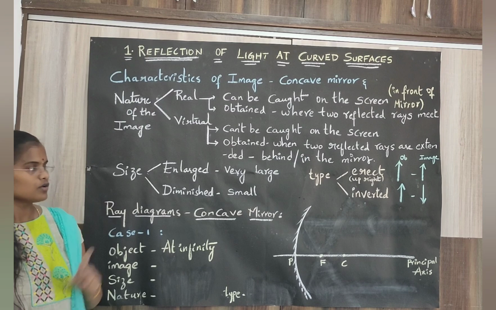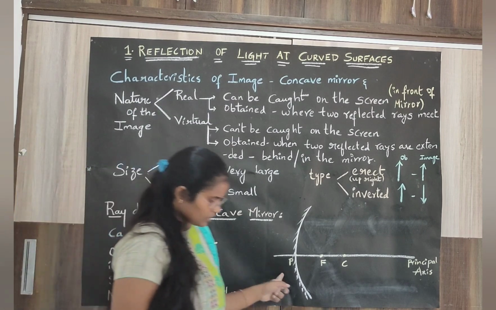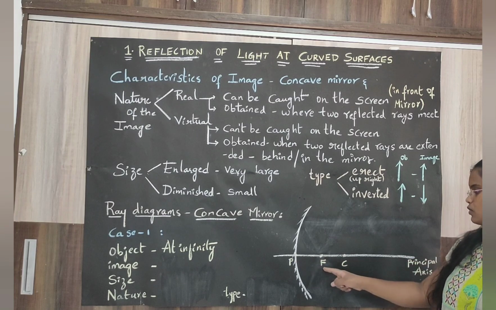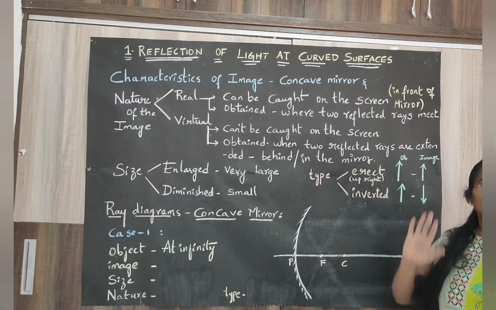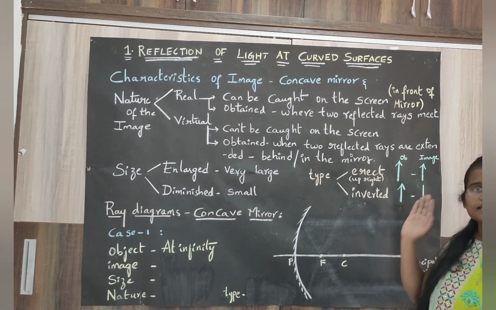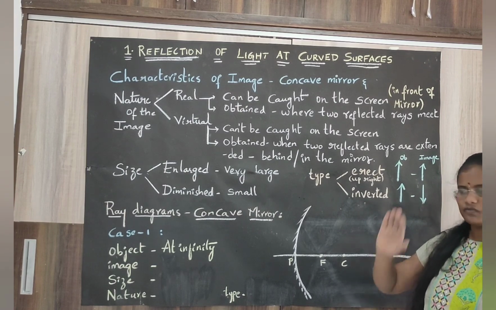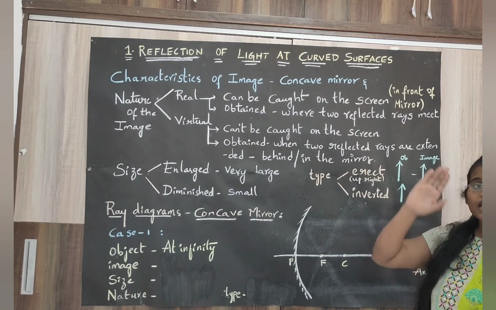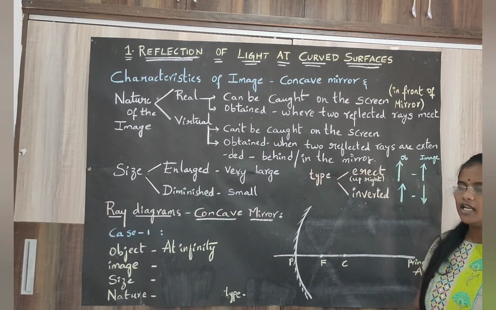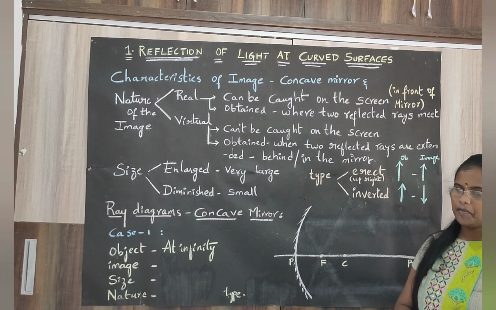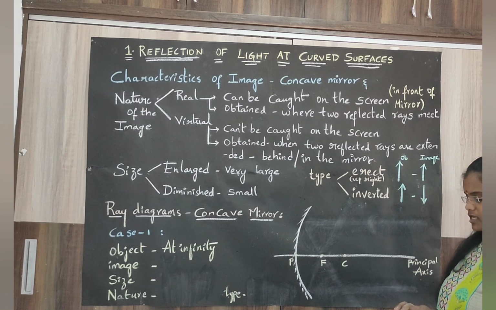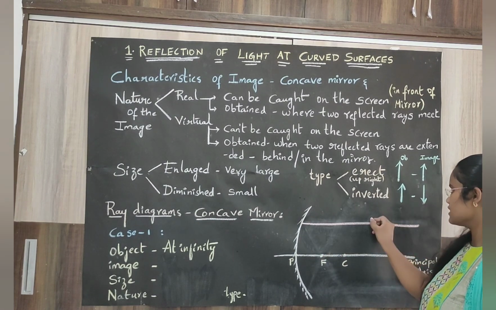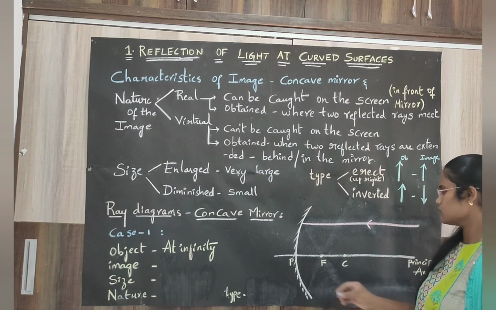Now we will draw the ray diagrams for the concave mirror by using those special rays which we have learned before. For that, take a concave mirror and mark the pole, focus and center of curvature. Take an object at some distance far away from the concave mirror. If the object is at infinity, all the rays are parallel to the principal axis. When all the incident rays travel parallel to the principal axis, let us consider only two,